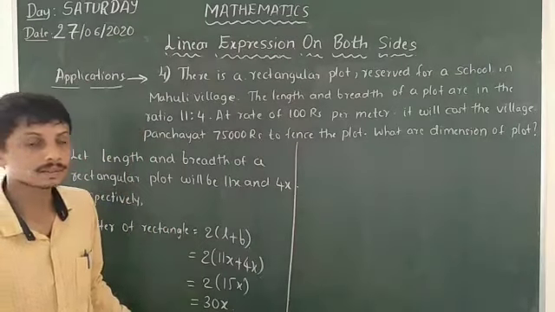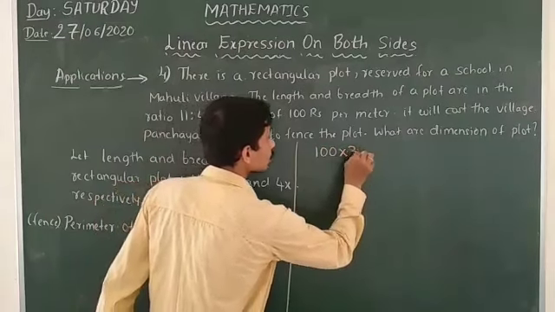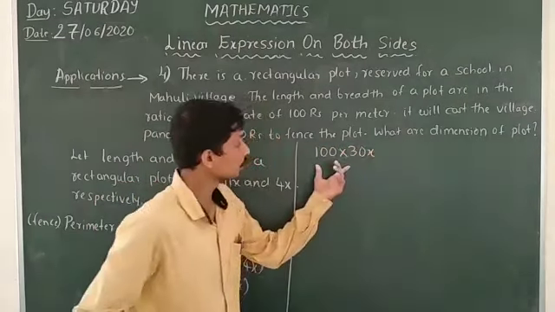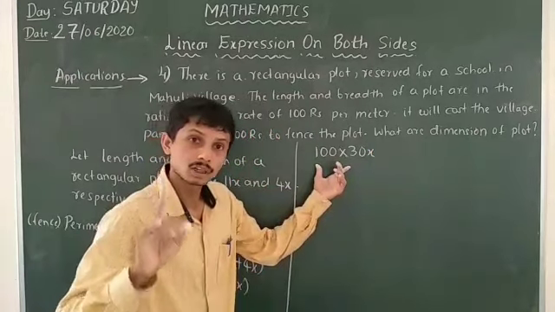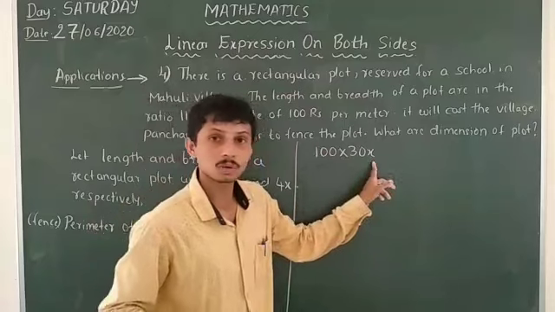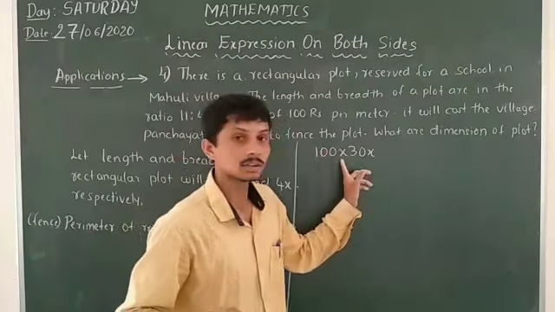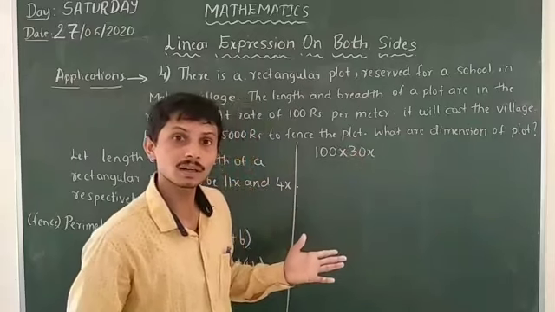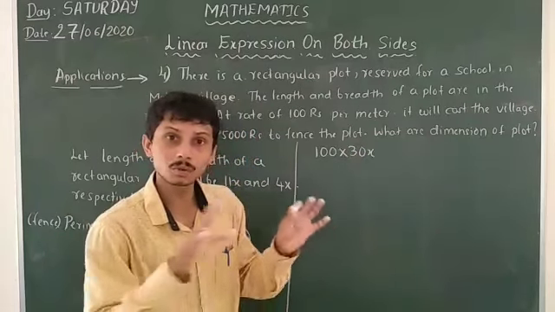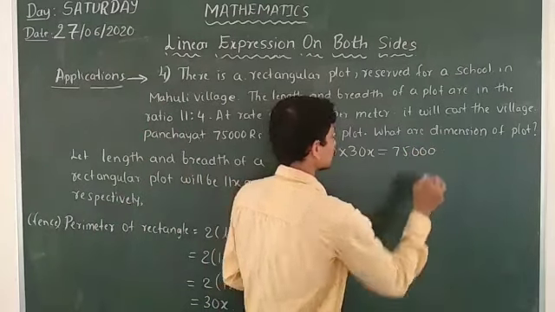So that means 100 rupees into 30x. Totally we have to spend 100 into 30x. What is the cost of the whole fence here? 75,000 rupees.